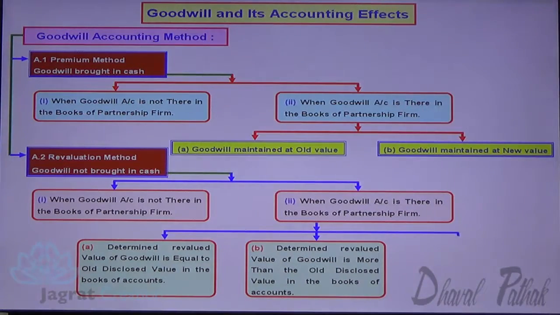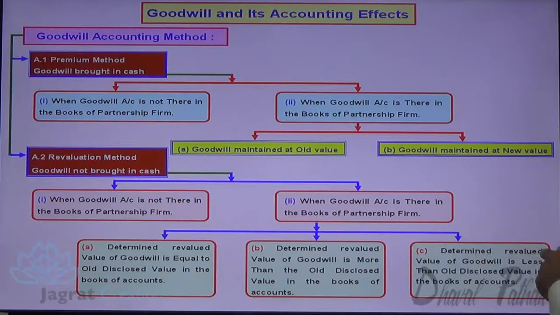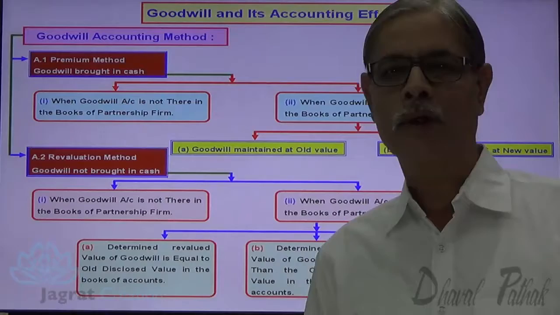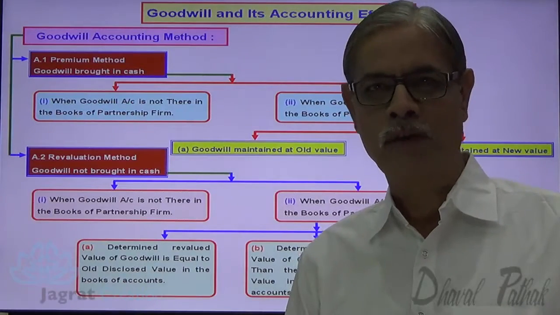And the third, when the determined revalued value of goodwill is less than the old disclosed value in the books of the firm. So this is the chart that I am going to discuss here before you for goodwill accounting.